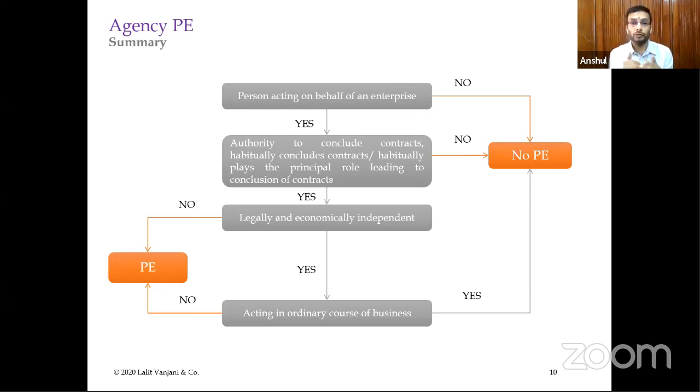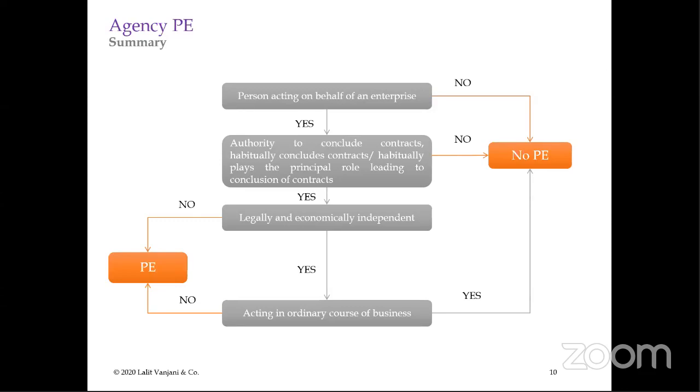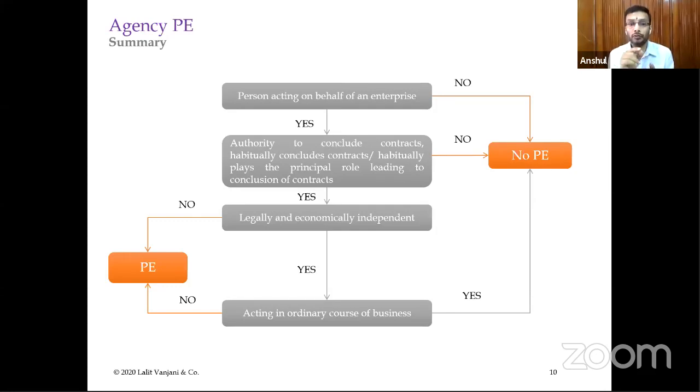So these are the questions you will ask, and if it's still yes, then you will see whether this agent is economically and legally dependent or not. As I mentioned, in the case of this proprietorship firm, if the business from the US had been 60%, and he had been serving other clients also and generating 30-40% of revenue from them, then probably you could not have said that the agent is economically dependent on the US entity. And if the answer is yes, you will see whether this person is acting in the ordinary course of business or not.